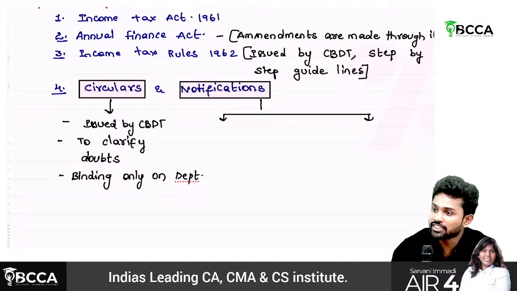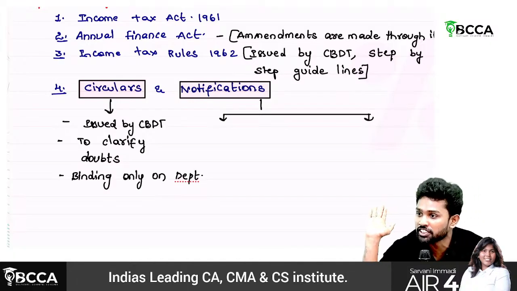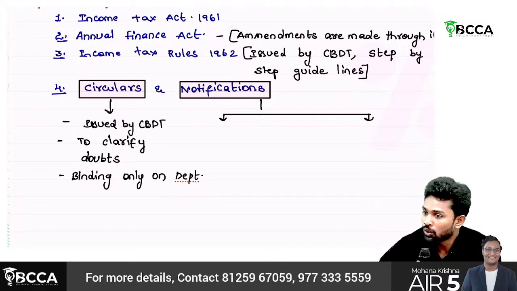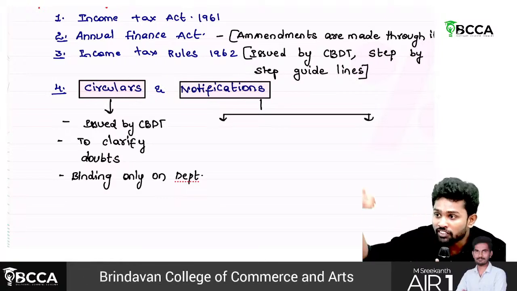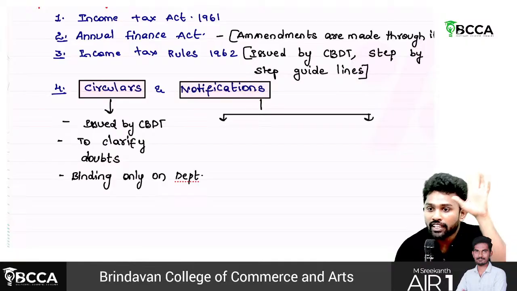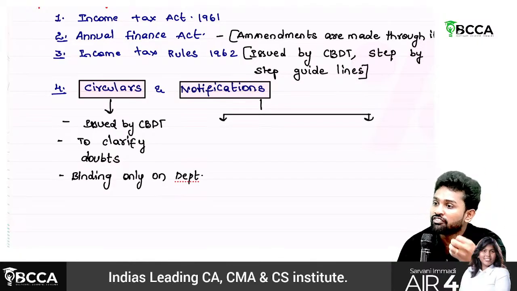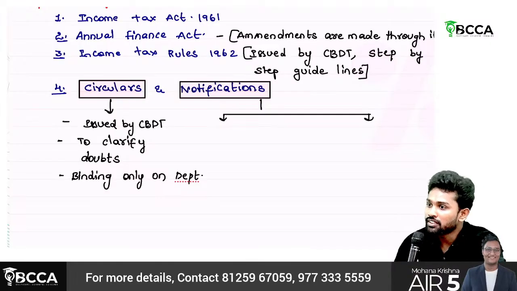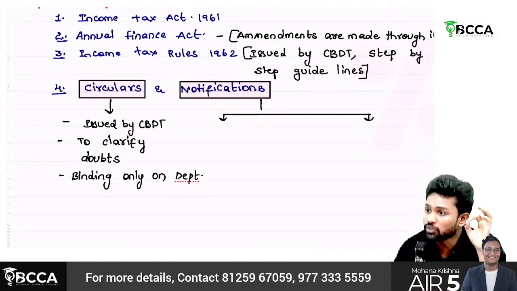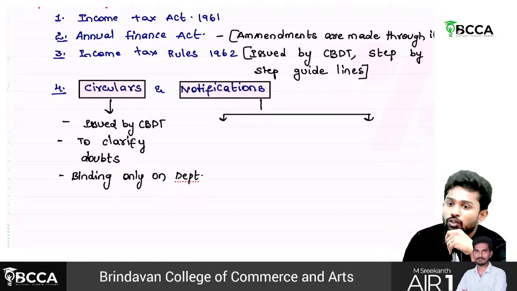Notification is nothing but just like our mobile notification. It's an alert kind of. Okay, this is becoming effective from now on. So on 1st September, they'll issue a notification in the official gazette, communicating to everyone that from now this particular amendment is in force. That is called notification.